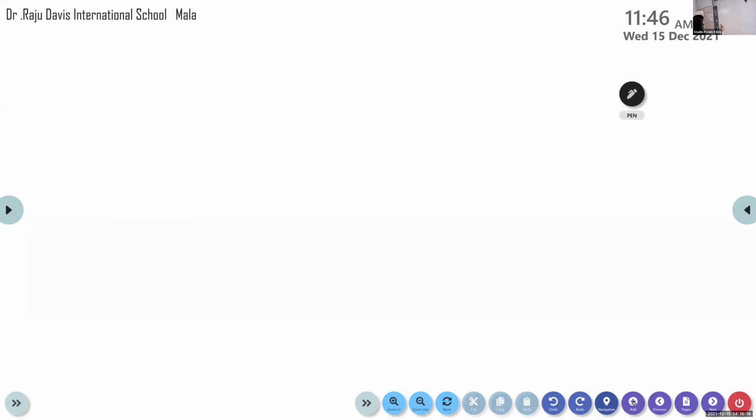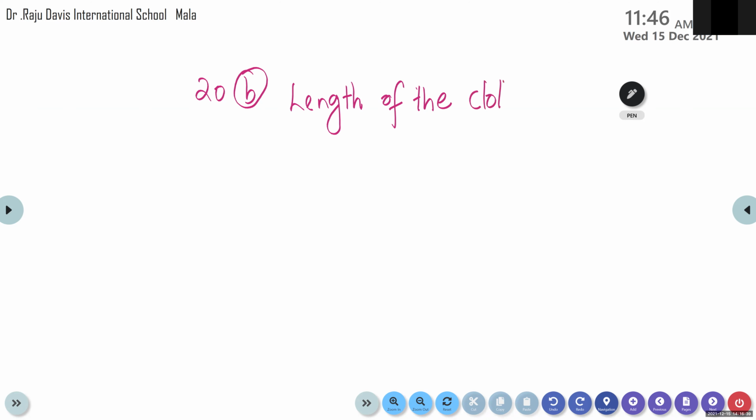So children, question number 20B. Ma'am, excuse me. Yes. I have written the step as cloth pieces cutted by Ganesh. Is it right? Cutted by.